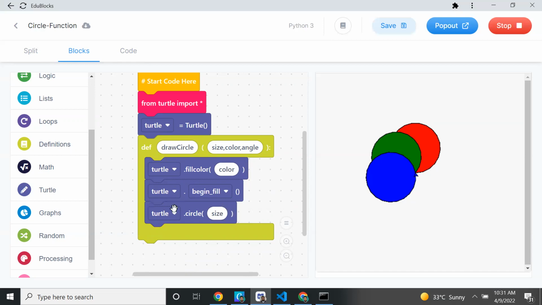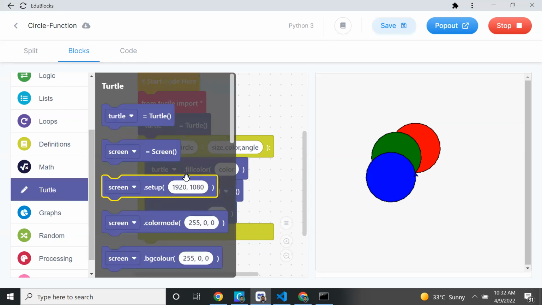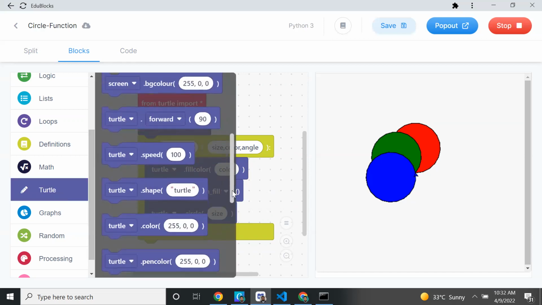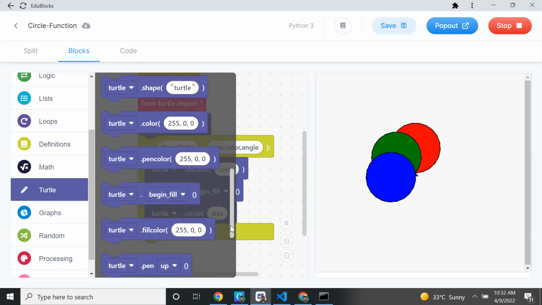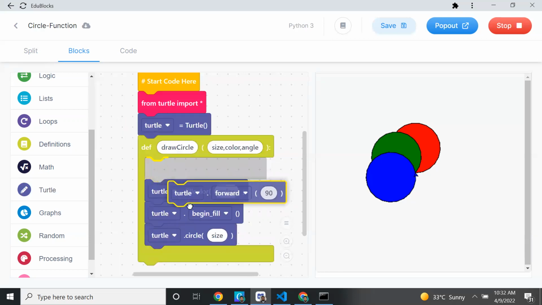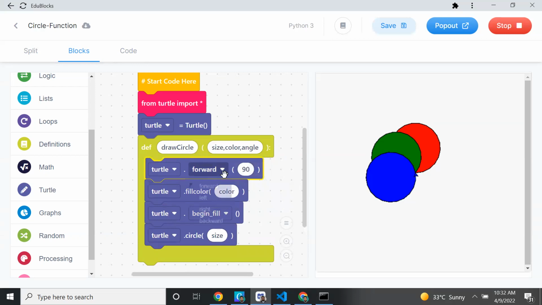So we are missing the angle, right? So that angle I will add here. Turtle dot, where is that, forward? Yeah, forward we can add first itself. So before starting drawing the circle, change the angle to this many degrees. Okay, so I have created one function called drawCircle. That function is accepting 3 arguments.